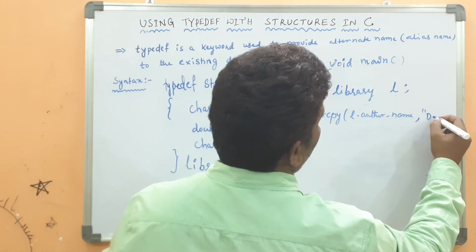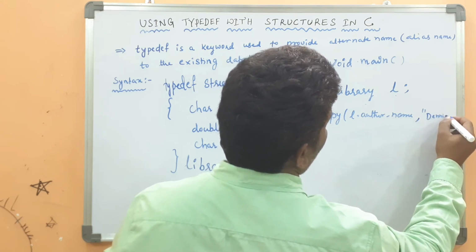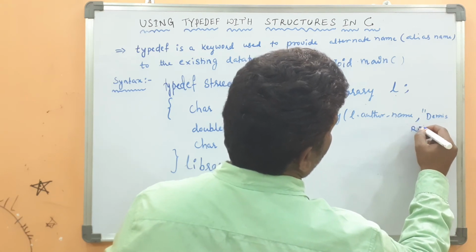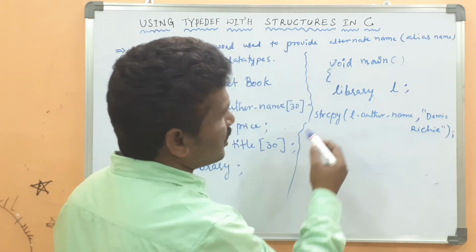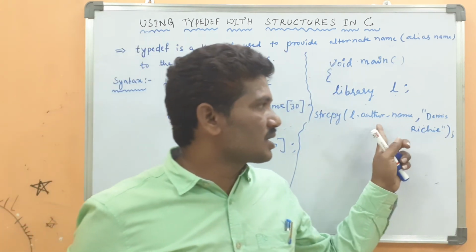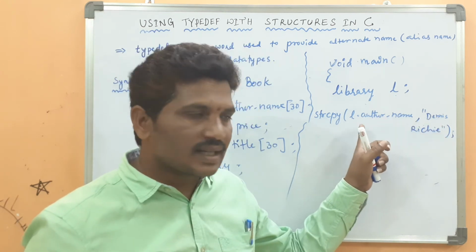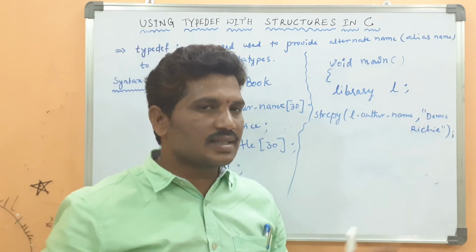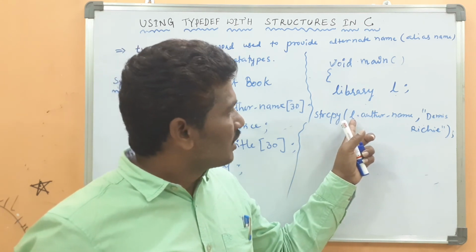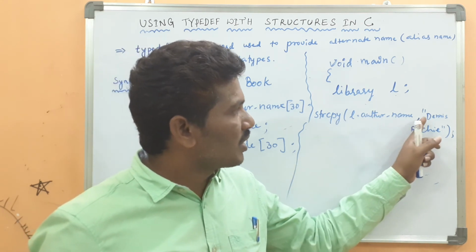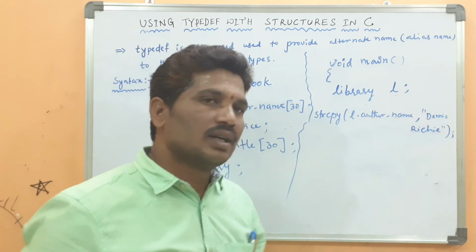The string copy function takes destination and source, because the string will be copied into the destination. If you initialize the string as L dot author name equal to Dennis Ritchie, it will not be taken in the case of a C program. How do you initialize the string? By using the string copy function. Structure variable dot author name comma Dennis Ritchie: the string content will be copied into the author name.